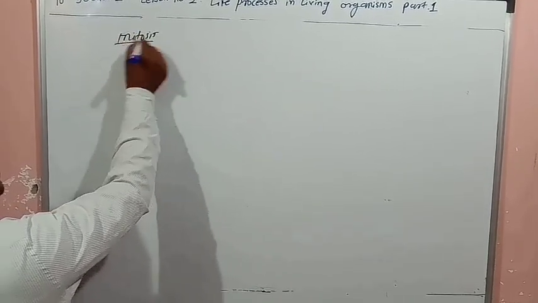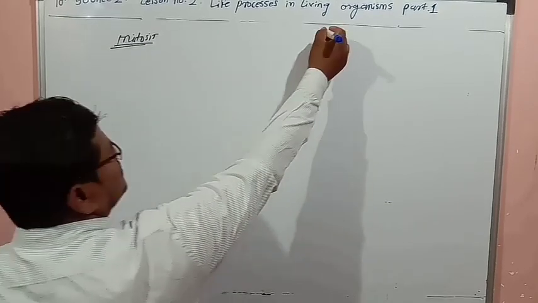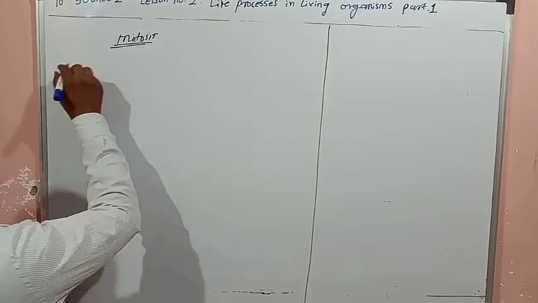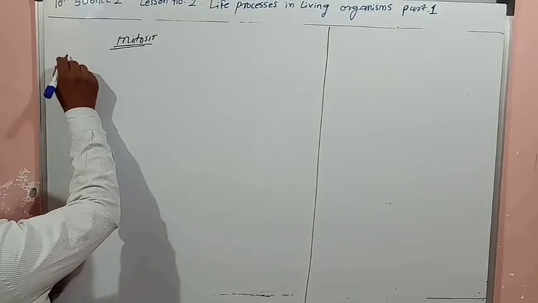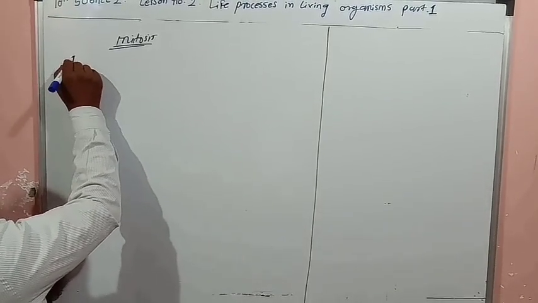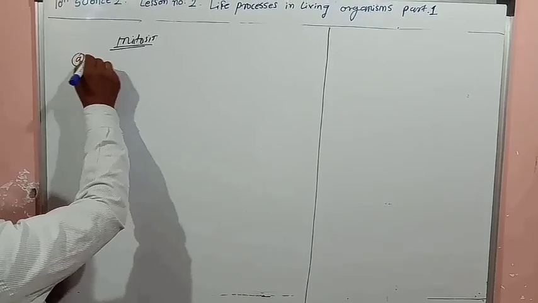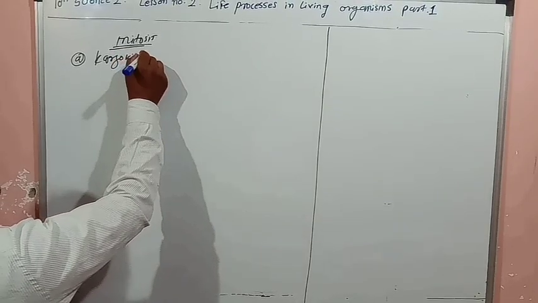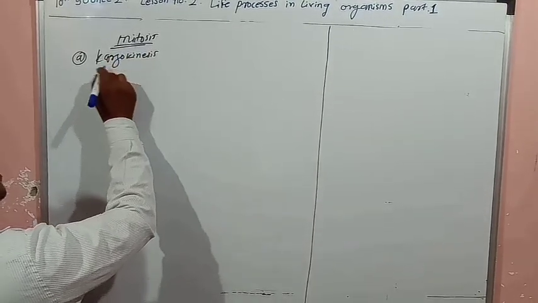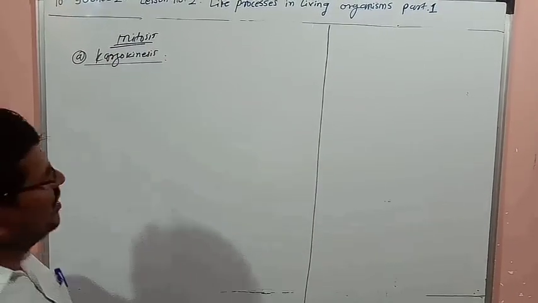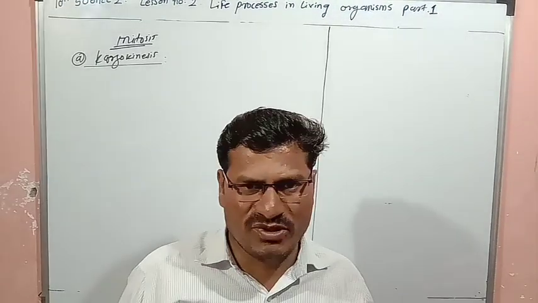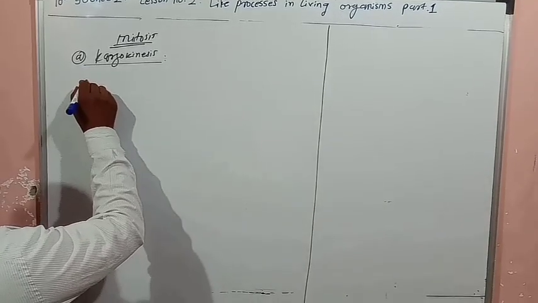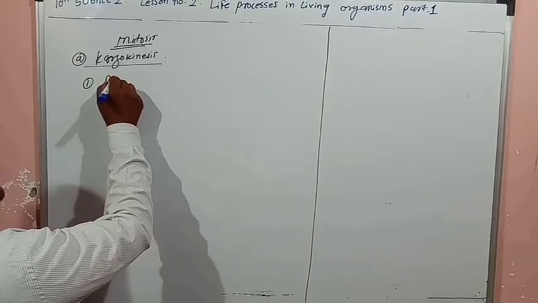In mitosis, the first step is karyokinesis, and it has 4 steps. First one is prophase.